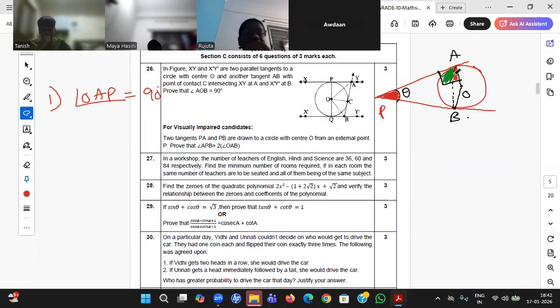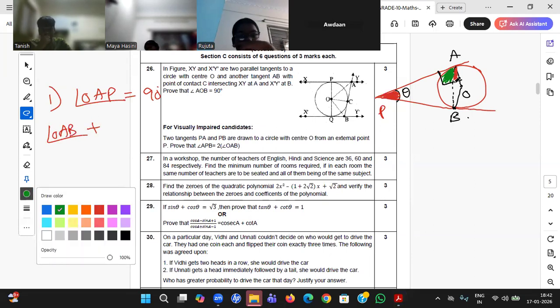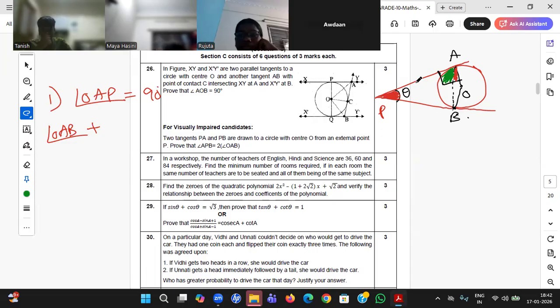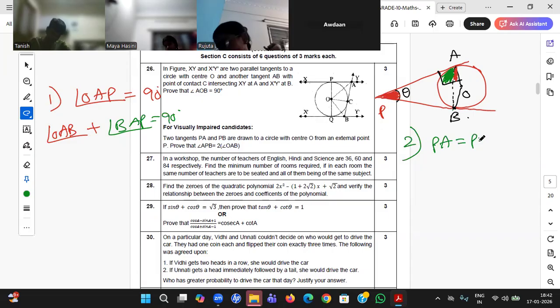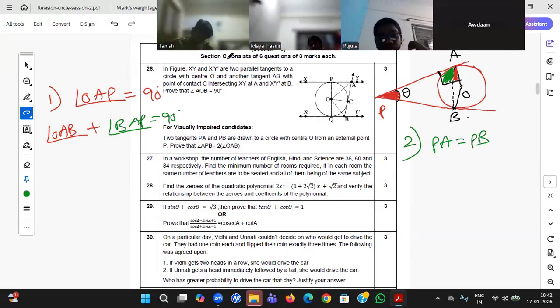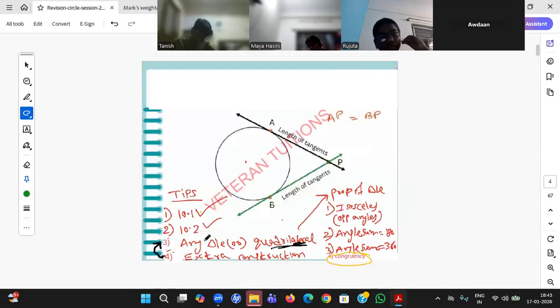What is angle OAP? Red color plus green color. What is red color? Angle OAB, plus what is green color? I'm able to see green color is nothing but angle BAP. You can add. So I have just stopped it here. 10.1 applied. Now she's telling, sir, theorem 10.2. So PA equal to PB. Once I finish theorem 10.1, 10.2, any triangle is formed.